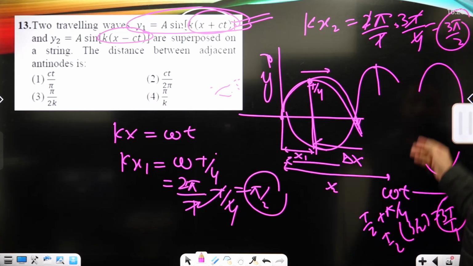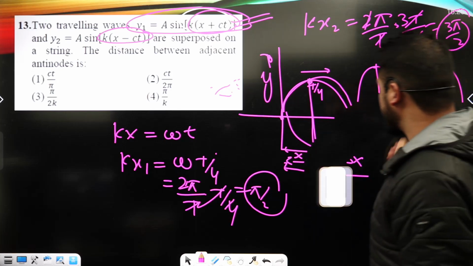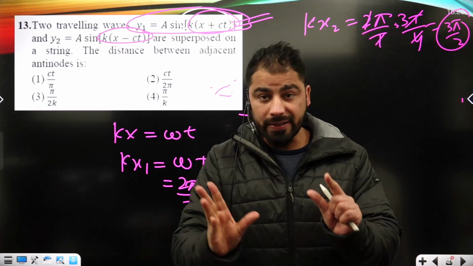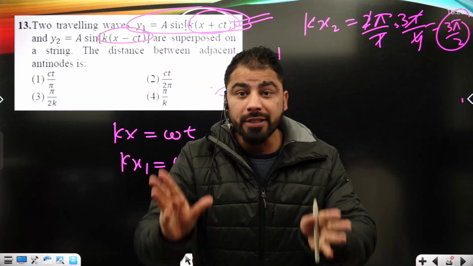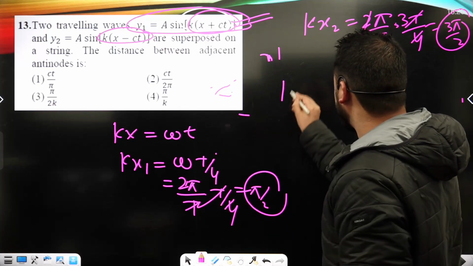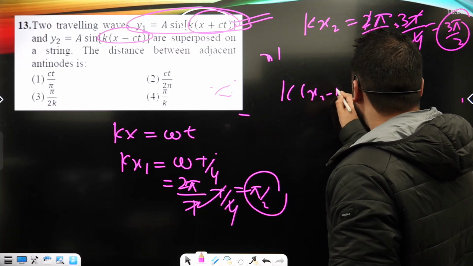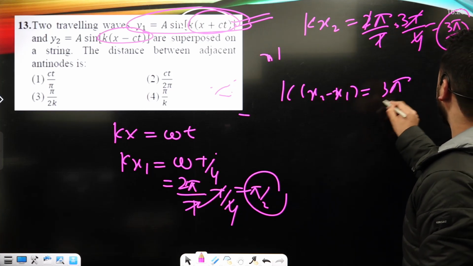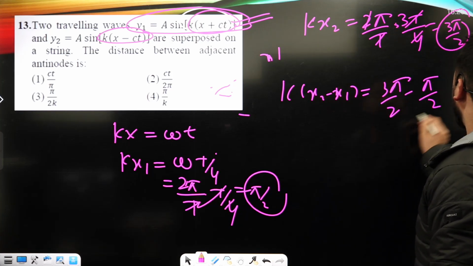So finally what I got, kx1 and kx2, I will just take the difference, because I have to calculate delta x. Delta x, I assumed that it's the distance between two consecutive antinodes. So here I can say it's k times x2 minus x1, that's 3 pi upon 2 minus pi upon 2. Can I say it's pi?